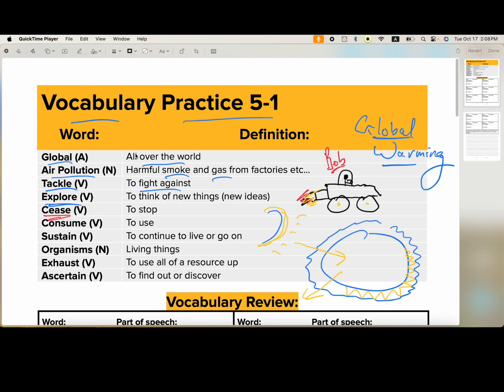Cease is our next word, to stop. So here's the thing, right? Bob is a great example. Your parents, your grandparents, my parents, everybody around the world, we all do things that cause global warming. We should cease those things. We should stop doing those things. My brother should cease eating 95 hamburgers every single day because hamburgers usually contain beef, and beef comes from cows, and cow farms are one of the leading polluters on Earth. But my brother cannot cease eating all of his 95 hamburgers because he loves them too much.